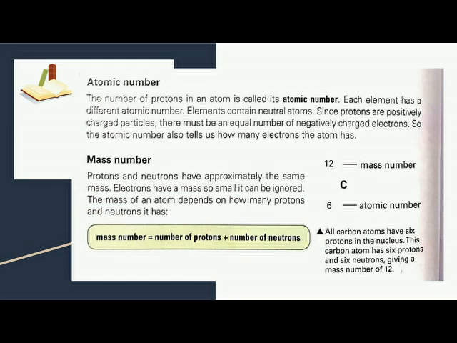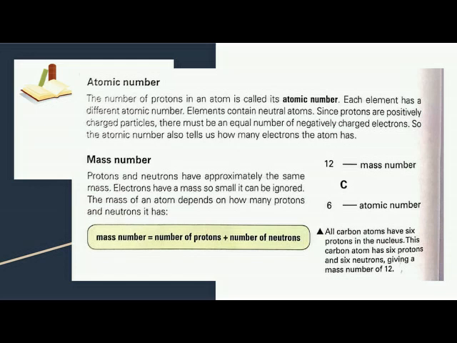Mass number. Protons and neutrons have approximately the same mass. Electrons have a mass so small it can be ignored. The mass of an atom depends on how many protons and neutrons it has. So you can see in the equation, mass number is equal to the number of protons plus the number of neutrons. All carbon atoms have 6 protons in the nucleus.